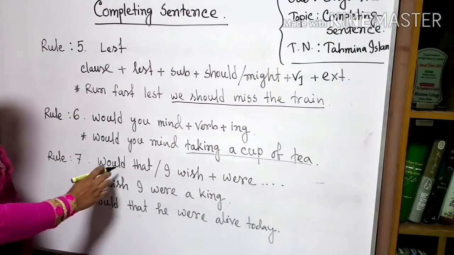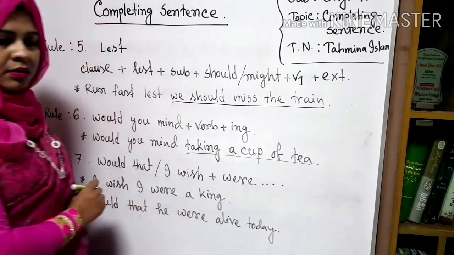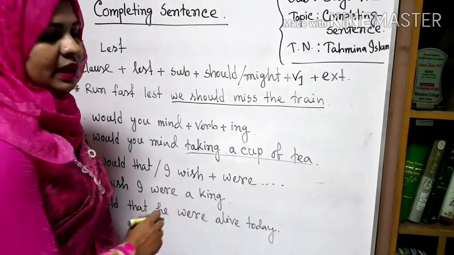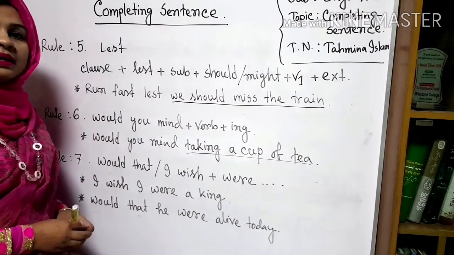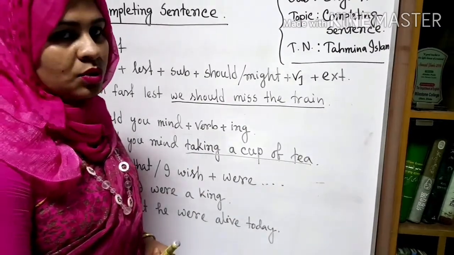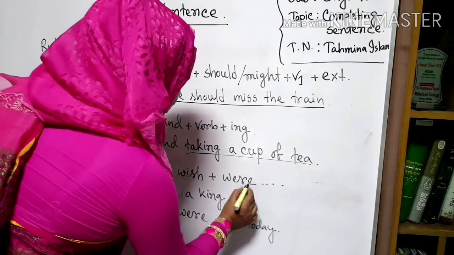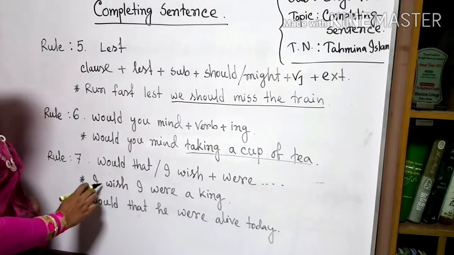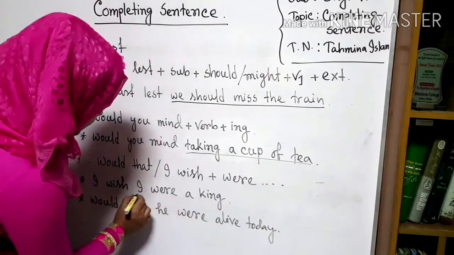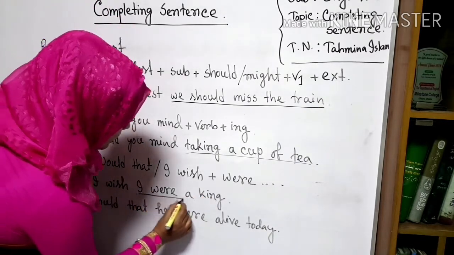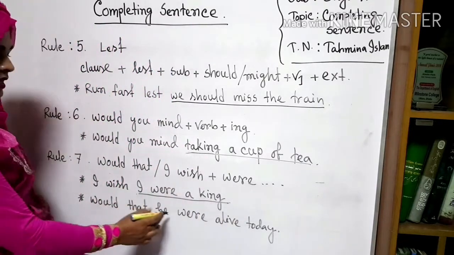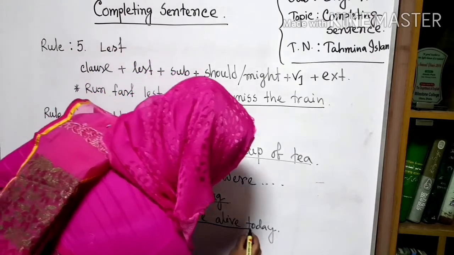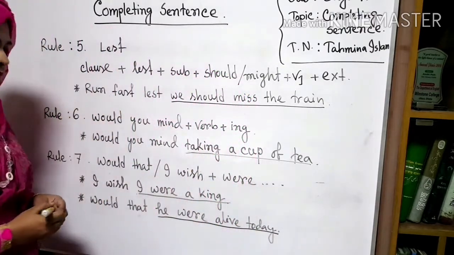Rule 7. Would that or I wish. In our question paper, if we find that would that or I wish, then we have to complete the sentence by using were. This is called unreal past. Here were and the extension. Okay, the example is, I wish I were a king. Here the subject, I were a king. Would that he were alive today. This clause we will complete, so that we have to underline this.